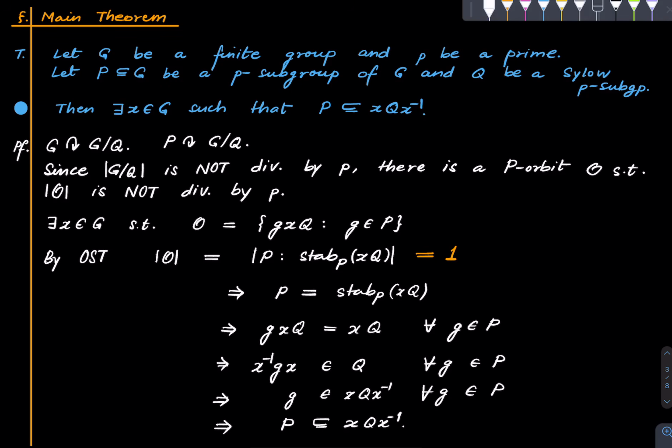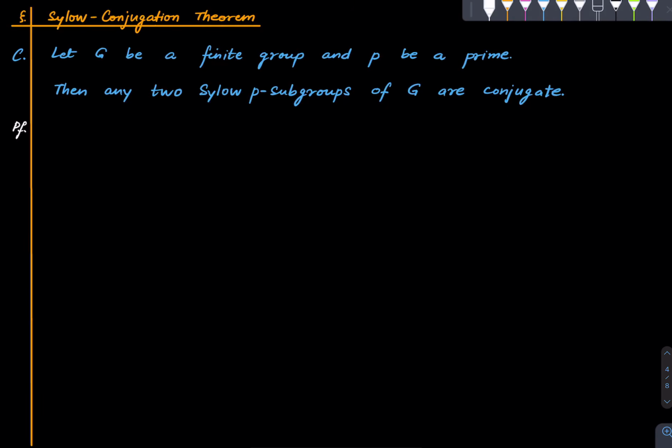It's a beautiful, beautiful proof, and it has some very nice consequences. So this is an immediate consequence of the previous thing. This is called the Sylow Conjugation theorem. So it says that if G is a finite group and P is a prime, then any two Sylow P subgroups of G are conjugate.